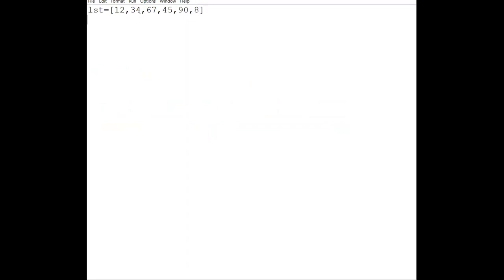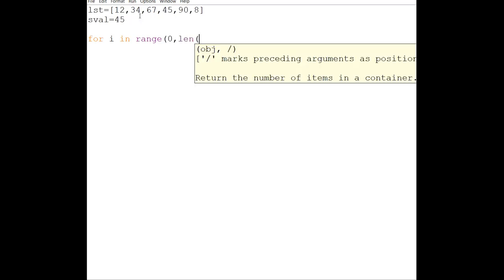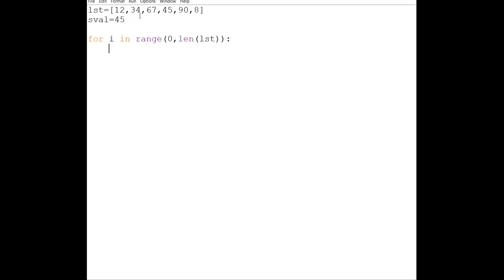Fine, this is the first thing. Then the search value we are going to ask from the user. The reason is that every time we have to give different values. Suppose the search value is 45 that I want to search. So what we will be doing, as I said, is run the for loop for i in range from 0 till length of your list minus 1, length of LST.